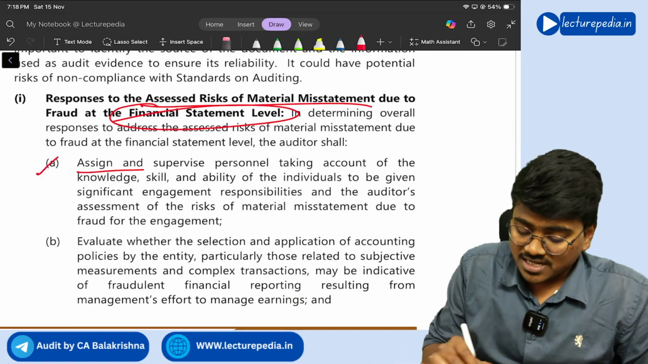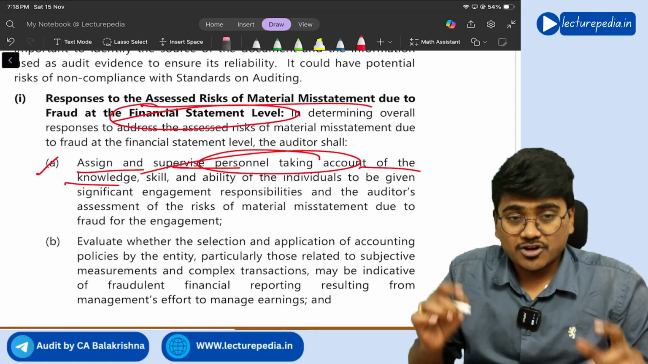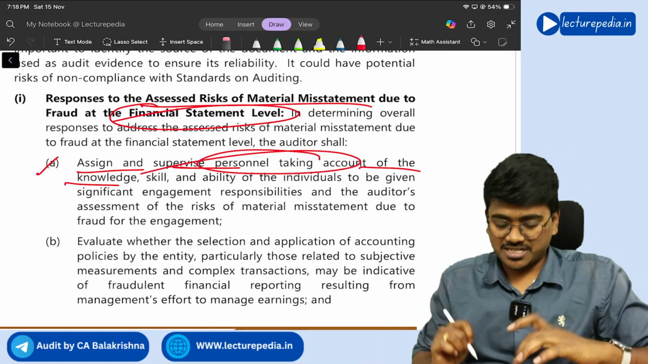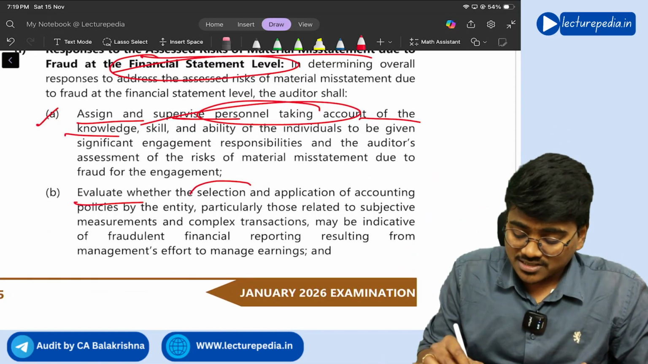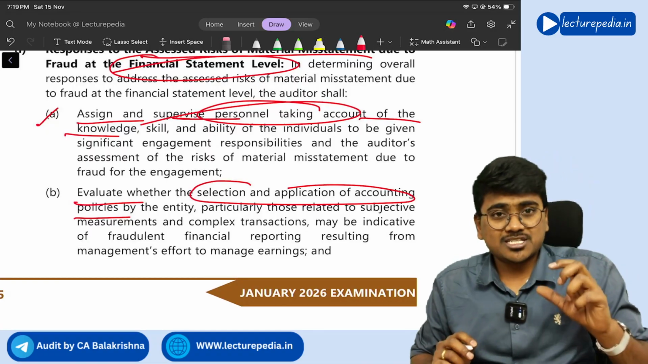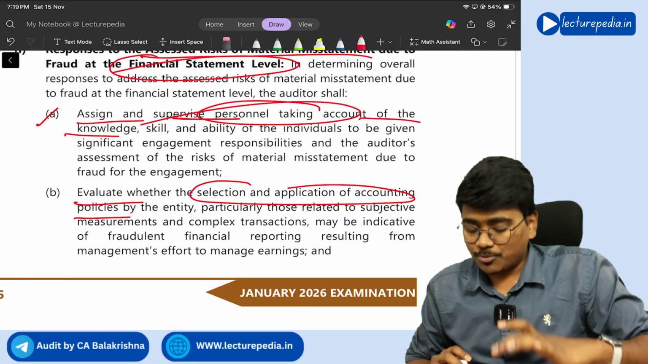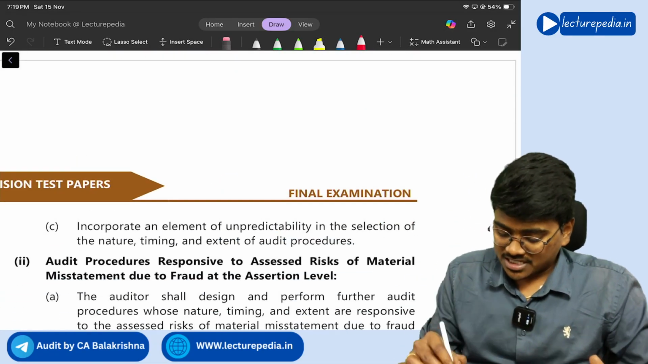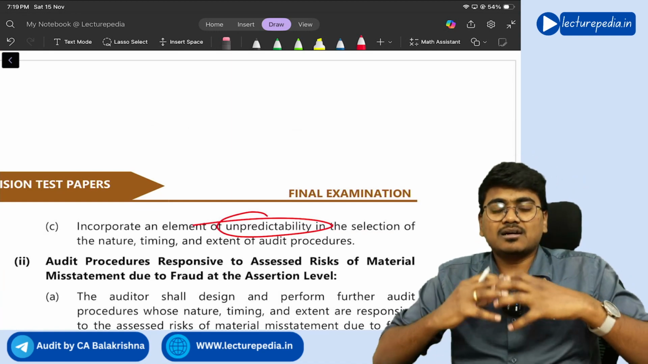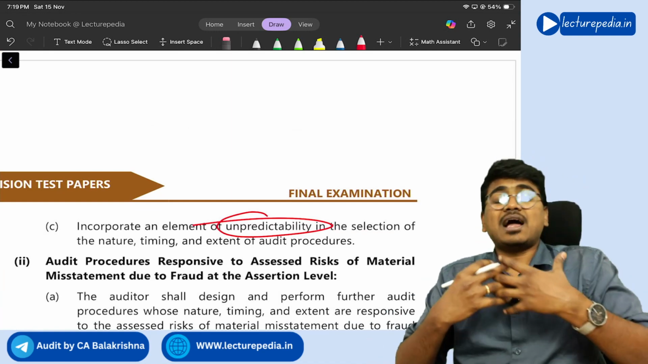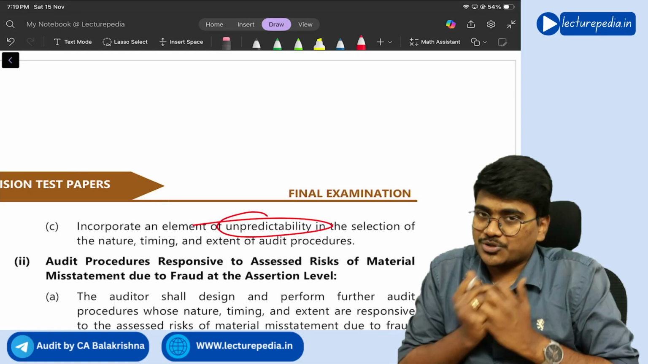See, responses to assessed ROMM at financial statement level: assign and supervise personnel taking account of knowledge, skill, and their experience. Next, evaluate whether selection and application of accounting policies by the entity are reasonable and appropriate. And unpredictability: ensure there is unpredictability in your audit procedures.